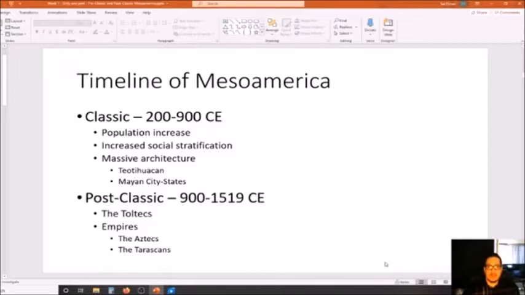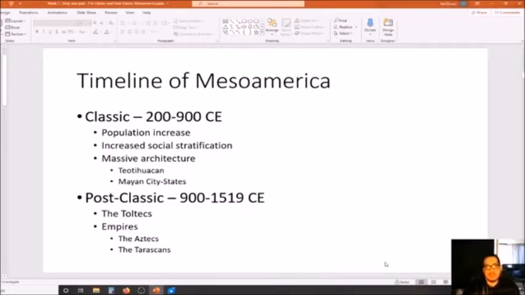So like Teotihuacan is a major architectural achievement that's in central Mexico, and a number of different Mayan kingdoms or city kingdoms, city-states down in Central America. And so we'll talk more about that in just a little while as well.